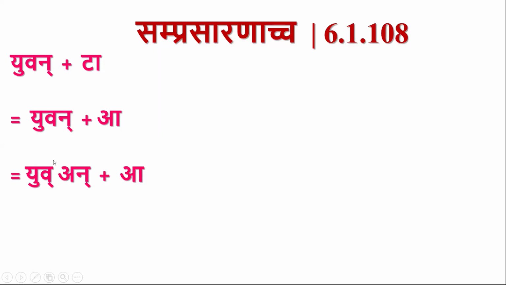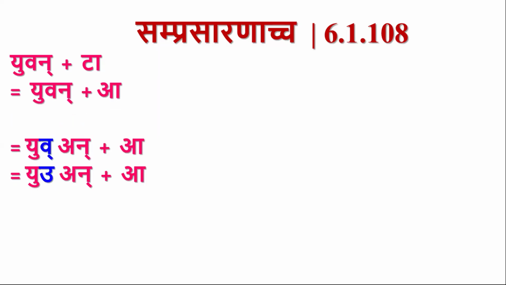Yakara is a letter, vakara is a letter. The question is which letter has to undergo samprasaranam. There are some sutras which interpret which letter has to undergo samprasaranam. To be simple, the second letter or the later letter has to undergo samprasaranam. So this vakara has to undergo, not yakara.